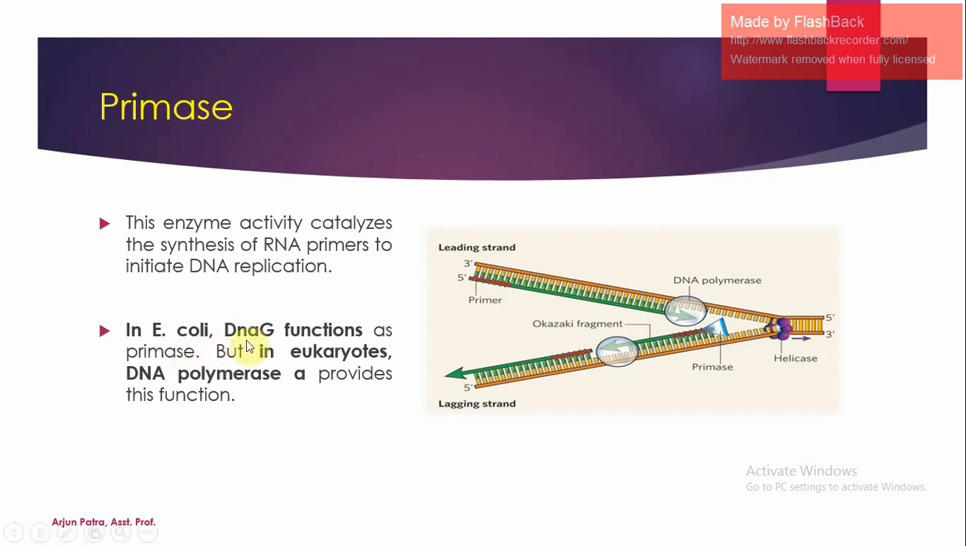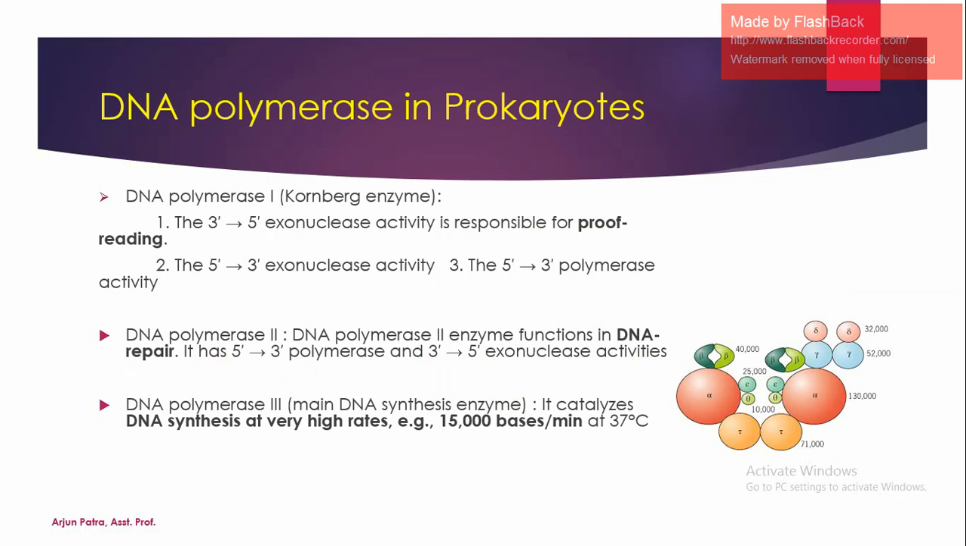In E. coli, DnaG functions as the primase, but in eukaryotes, DNA polymerase alpha provides this function. So primase is important for DNA replication, and after that there are so many polymerases. First of all, I will talk about the DNA polymerases in prokaryotes. In prokaryotic organisms, there are three DNA polymerases: DNA polymerase 1, 2, and 3.